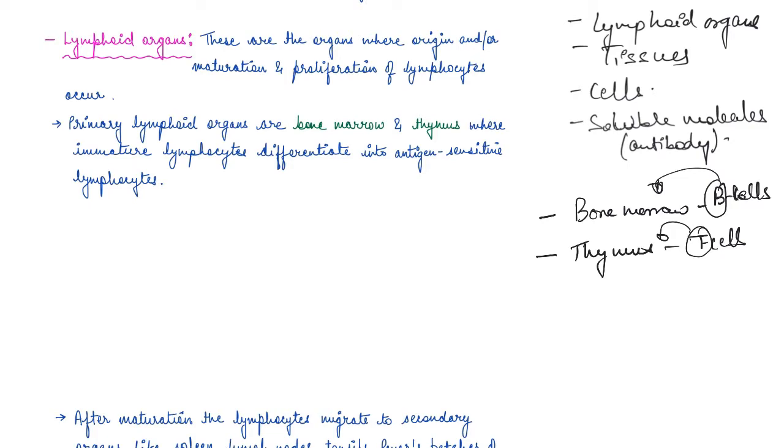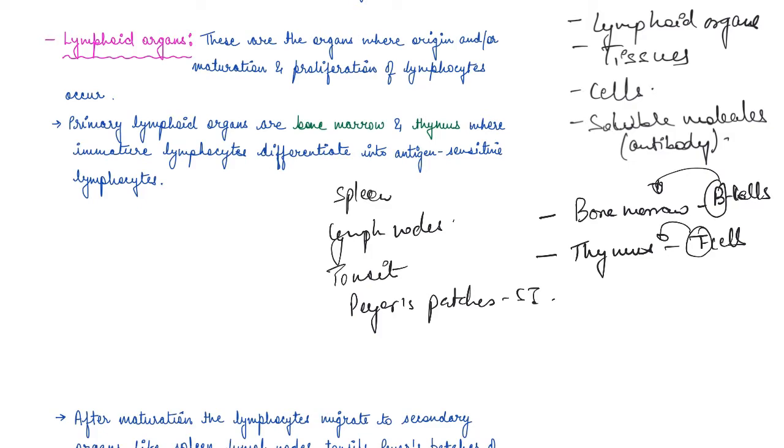So the primary lymphoid organs are bone marrow and thymus, where immature lymphocytes differentiate, right? So they differentiate into what? Antigen sensitive lymphocytes, right? Now after maturation, these lymphocytes migrate to secondary lymphoid organs, like you have spleen, you have lymph nodes, you have tonsils, right? You have Peyer's patches, which are present in the small intestine. You have the appendix.